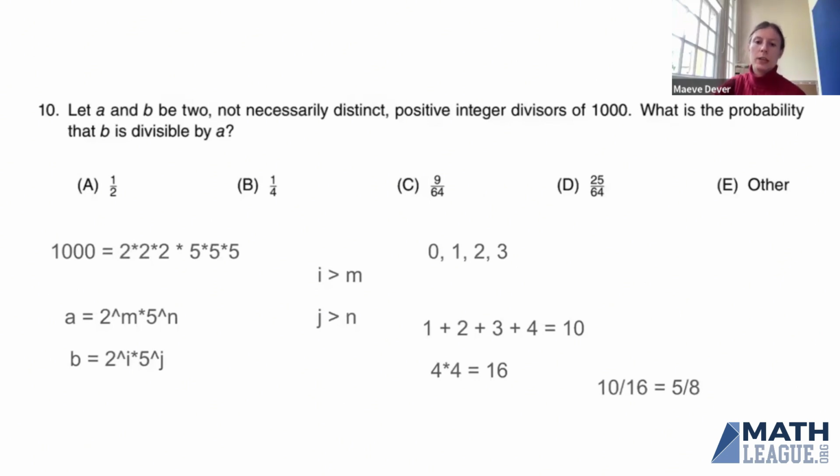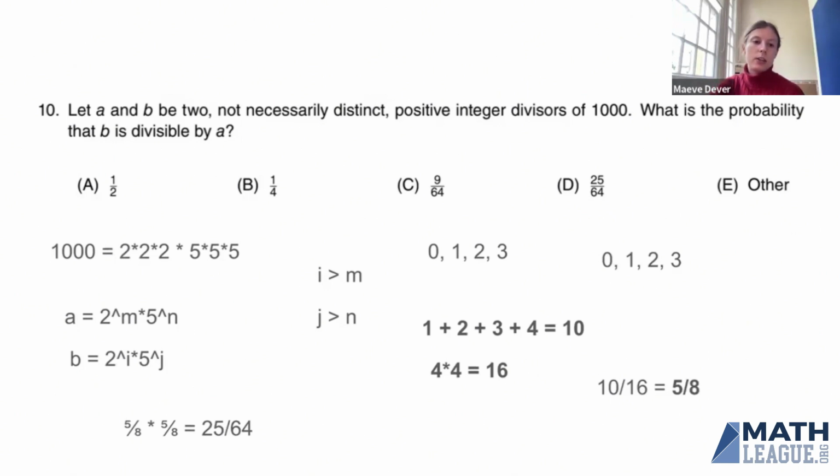It's a little bit more than half, which is what we would want, because it's exactly as likely that either one is larger, but there's also some chance that they're the same, so it should come out a little over half. So there's a 5/8 chance that i is at least m, and the chance that j is at least n is exactly the same: still 10, still 16, another 5/8.